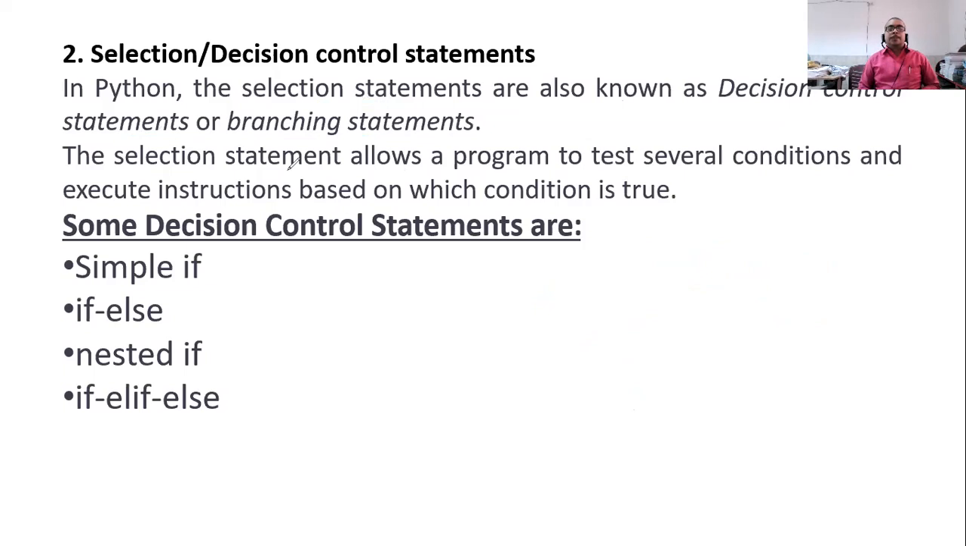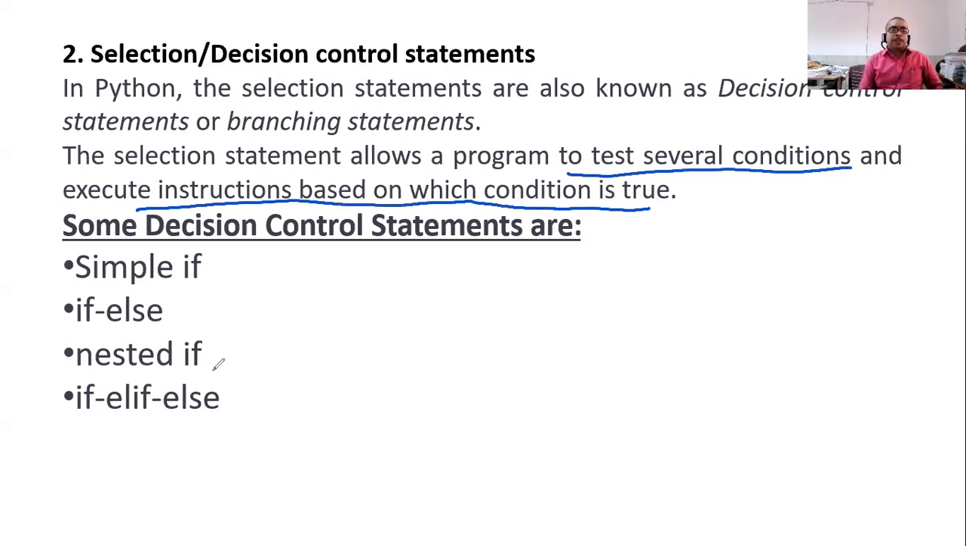Now some decision control. Here you can see that the selection statements in Python are also decision statements. Not only in Python, in every programming language. Since I am teaching you Python, I will be using the name of Python. The selection statement allows the program to test the several conditions and execute the instruction based on which condition is true.